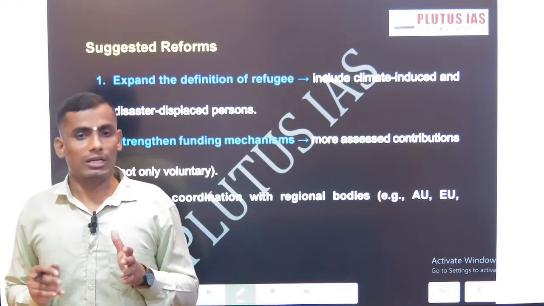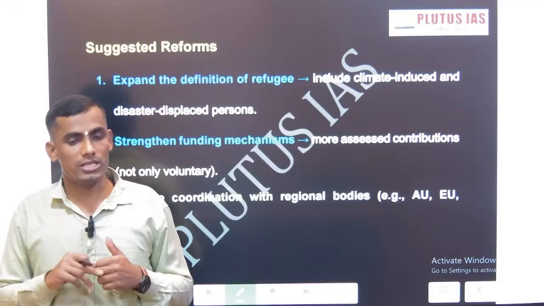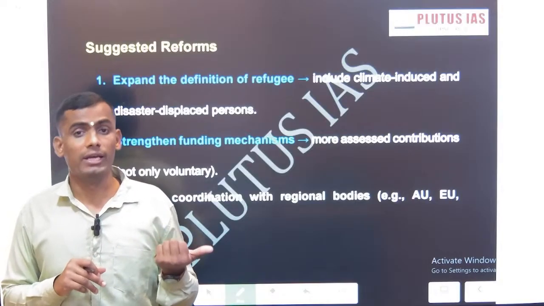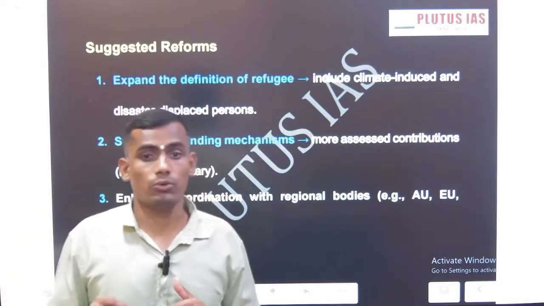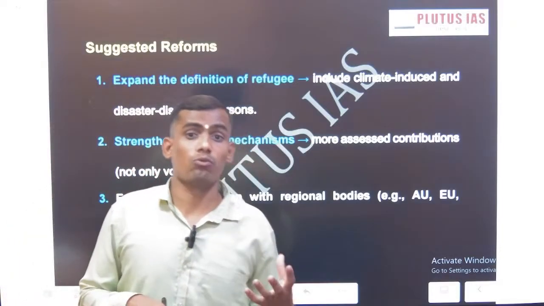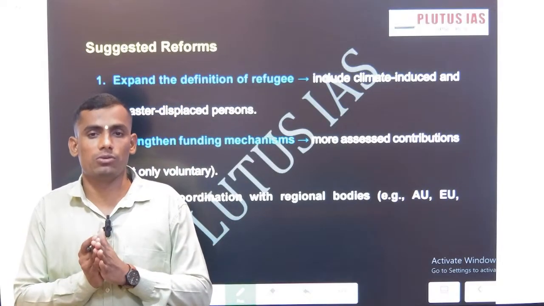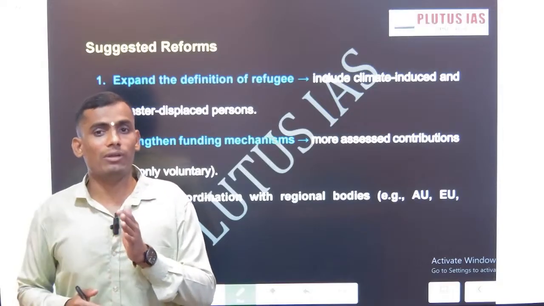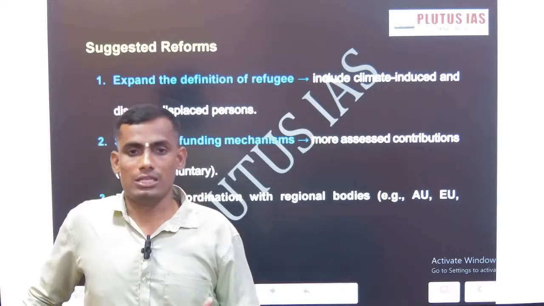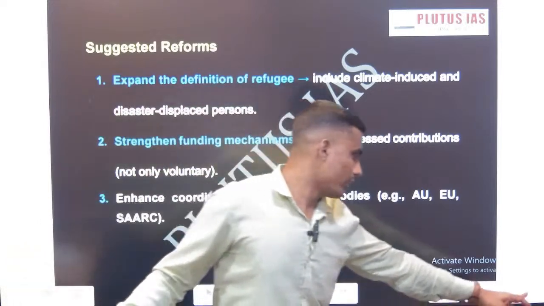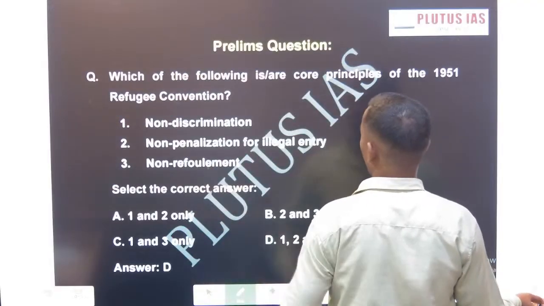As I mentioned, there have been questions on this topic in the prelims and mains also, in 2020, 2008 and 2021. So do look into all these issues: what the UN refugee convention is, what refugee means, what India's stand is, and mention examples. Then your answer will be more comprehensive and holistic, and that will fetch you good marks. This was our overall discussion. Now you can go through decentralization and the way forward; the same points I have discussed.